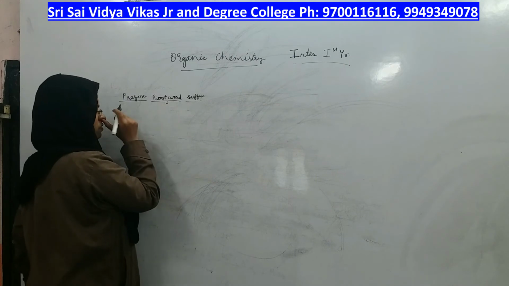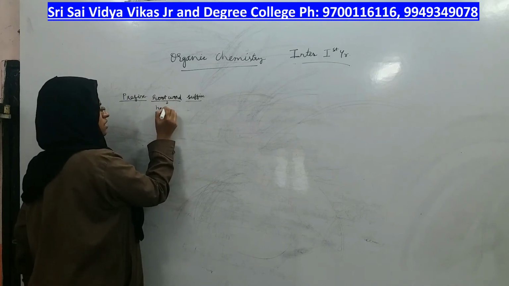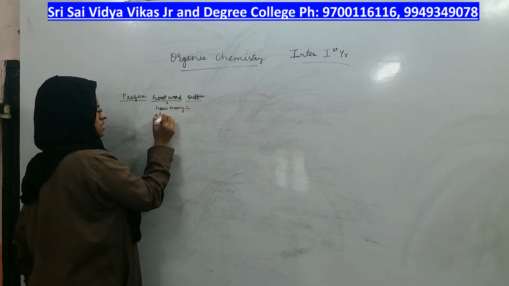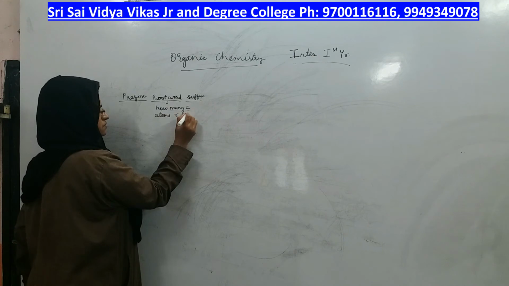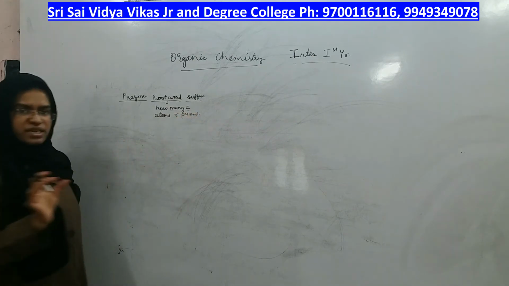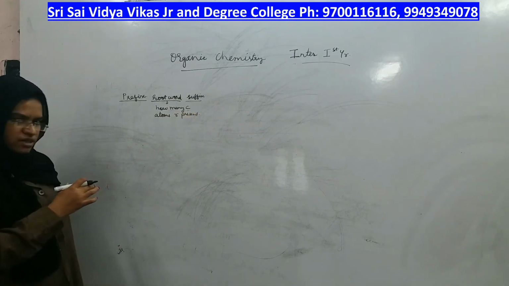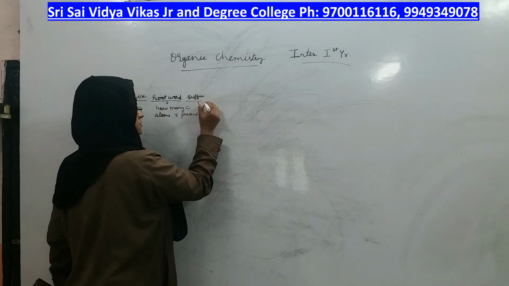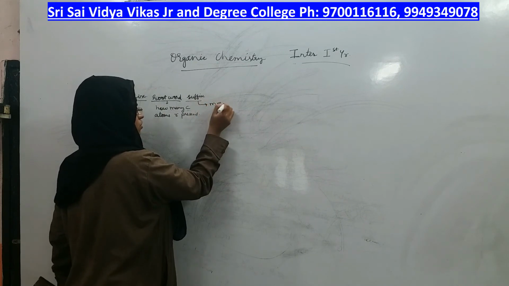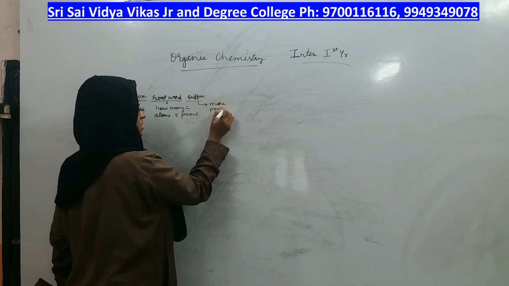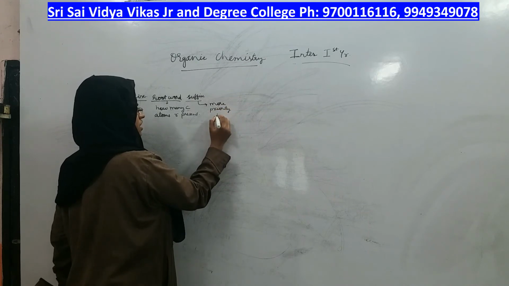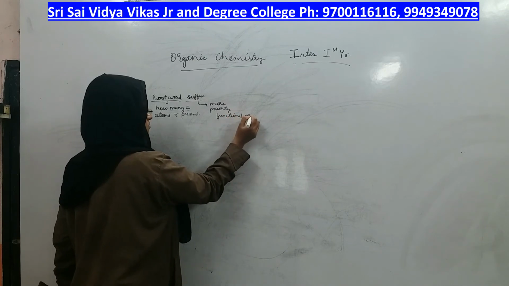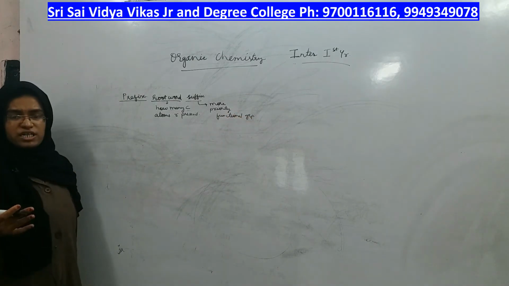First you should know what is the root word of every carbon compound. What does it mean by root word? It means how many carbon atoms are present in the given compound, that is the root word. What does it mean by suffix? More priority functional group. Priority means more importance.